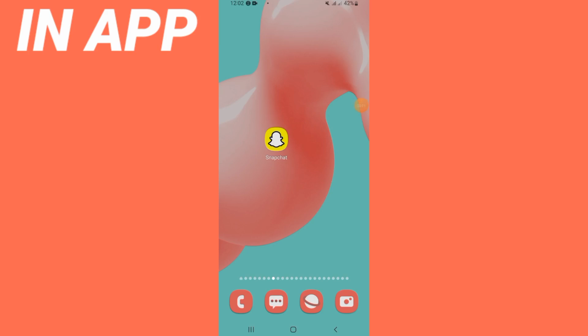How to fix Snapchat sound problem easy and quick. Welcome everybody, wherever you are. We will solve this problem right now.